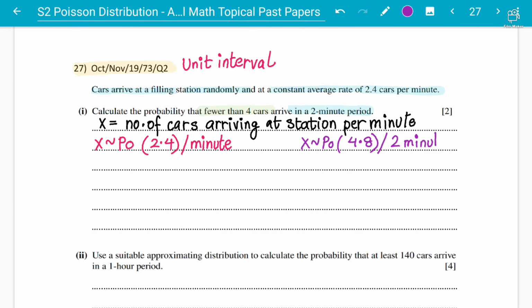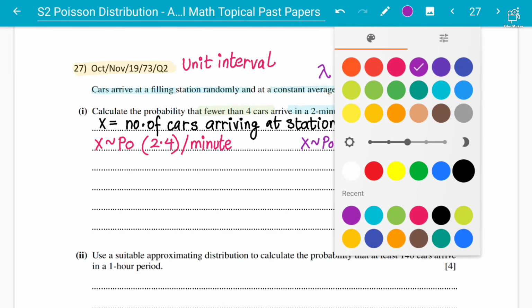Hope everyone gets that the lambda value will be 4.8 cars. For 1 minute it is 2.4 cars on average arriving at the filling station, so for 2 minutes it is 2 times 2.4, giving 4.8 cars arriving for a 2-minute period. That is the lambda, that is the constant.